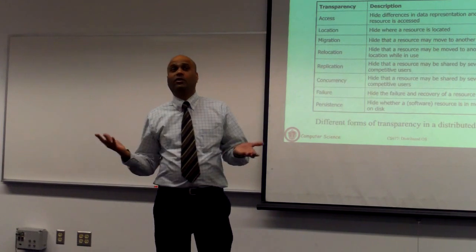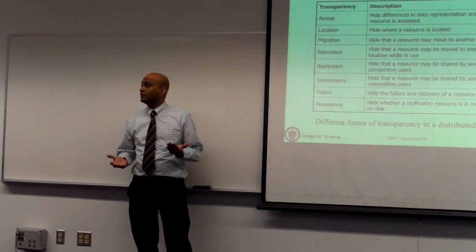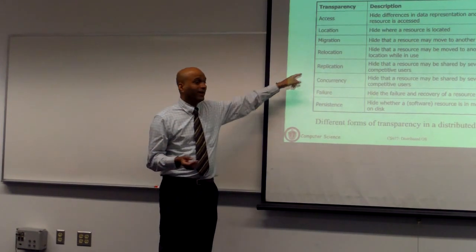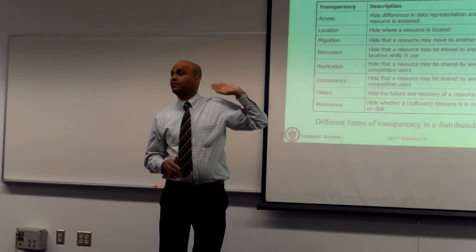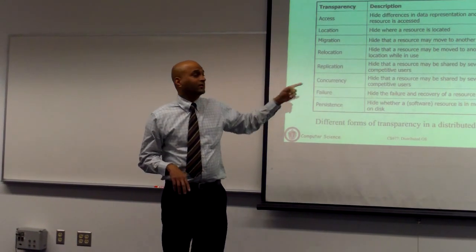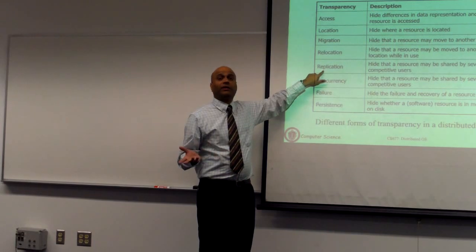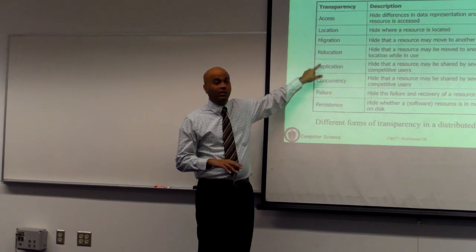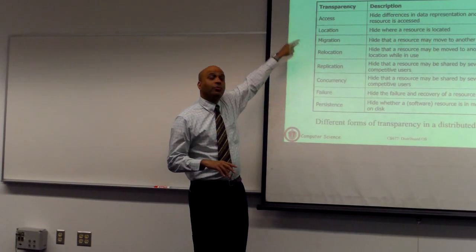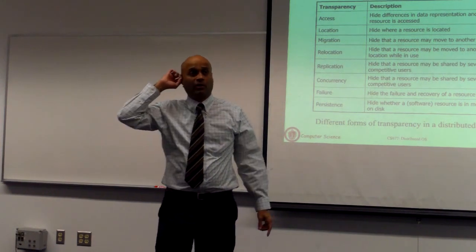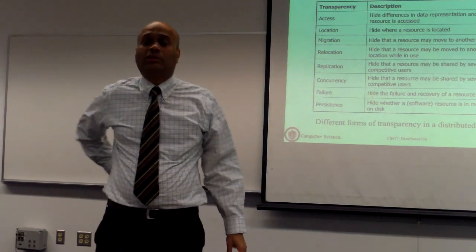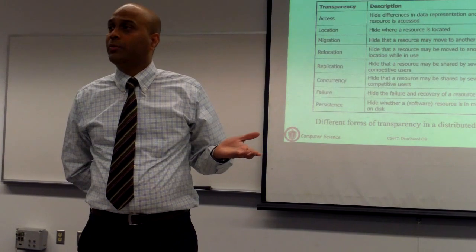So you could build your system either way. There are pros and cons, as we will see. But that's what replication transparency simply means: the fact that your system is replicated is hidden from users or exposed to them. And this table shows you many other such properties of a distributed system. And the question is, when you design your system, you have to make a choice.